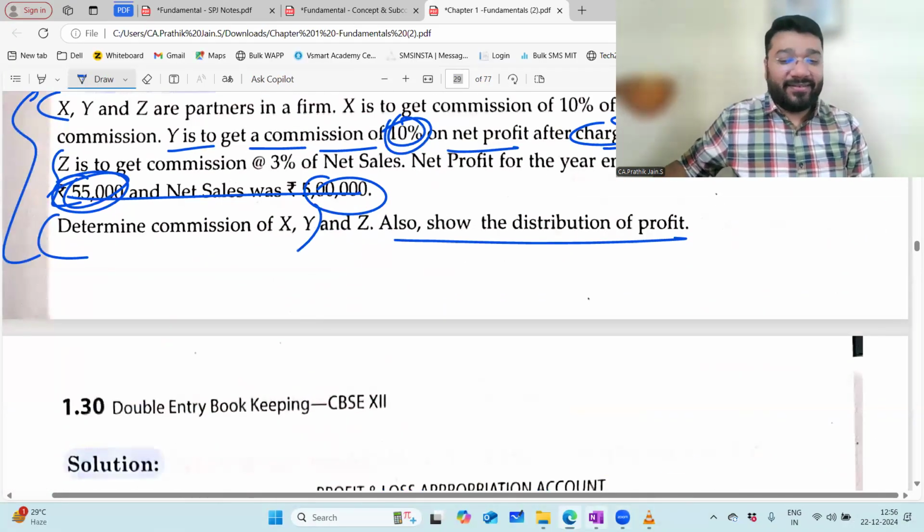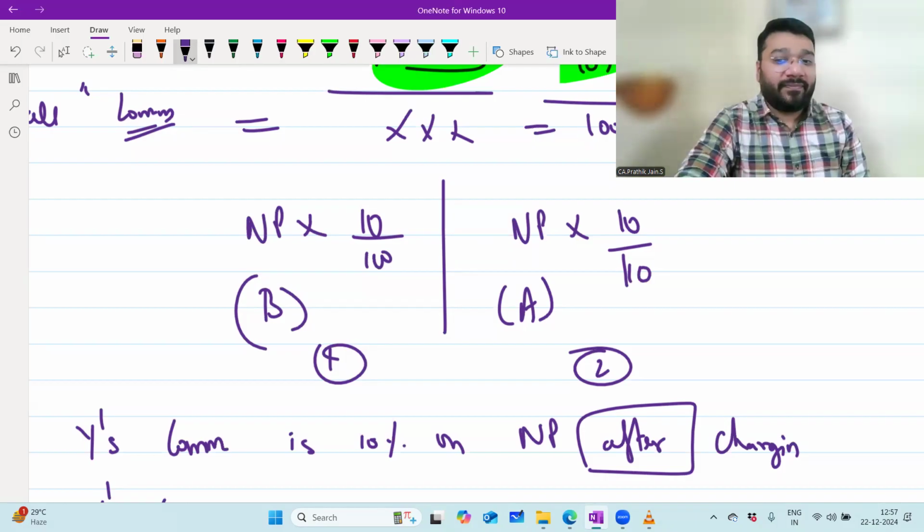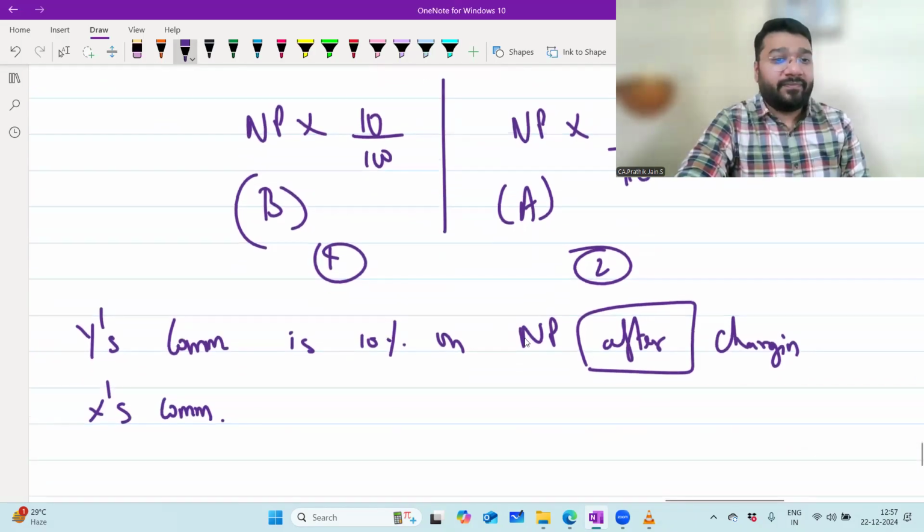After charging commission, obviously my personal commission. At least she's attempting, no? Why are you distracting her? And here they said after X's commission, so that means they didn't say after Y's commission, which basically implies that.